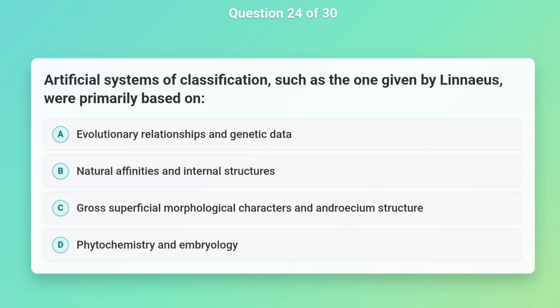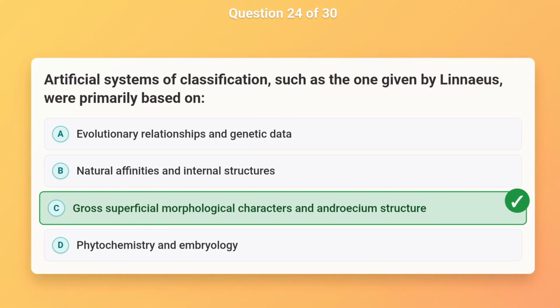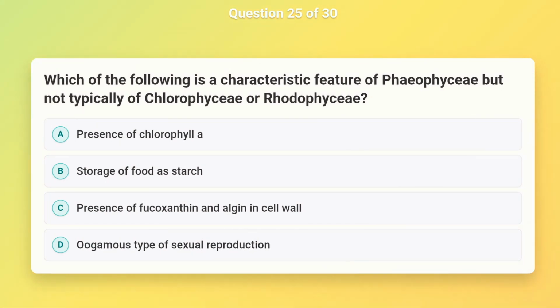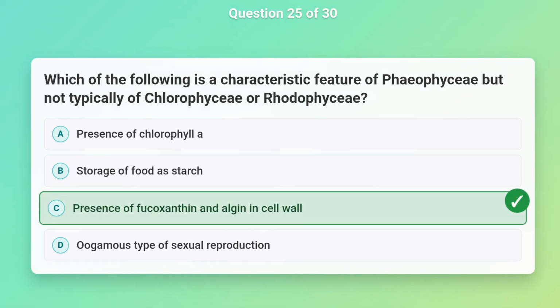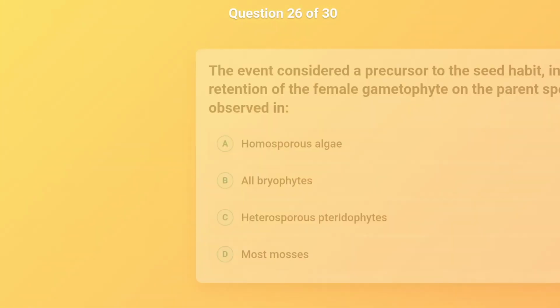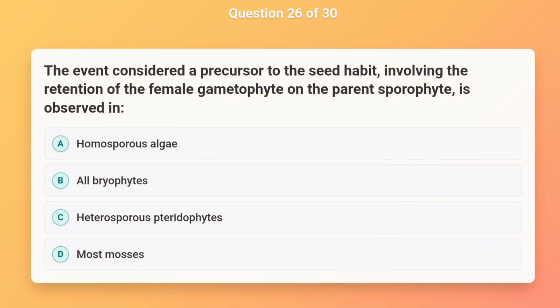Artificial systems of classification, such as the one given by Linnaeus, were primarily based on gross superficial morphological characters and androecium structure. Which of the following is a characteristic feature of Phaeophyceae but not typically of Chlorophyceae or Rhodophyceae? Presence of fucoxanthin and algin in cell wall. The event considered a precursor to the seed habit, involving the retention of the female gametophyte on the parent sporophyte, is observed in